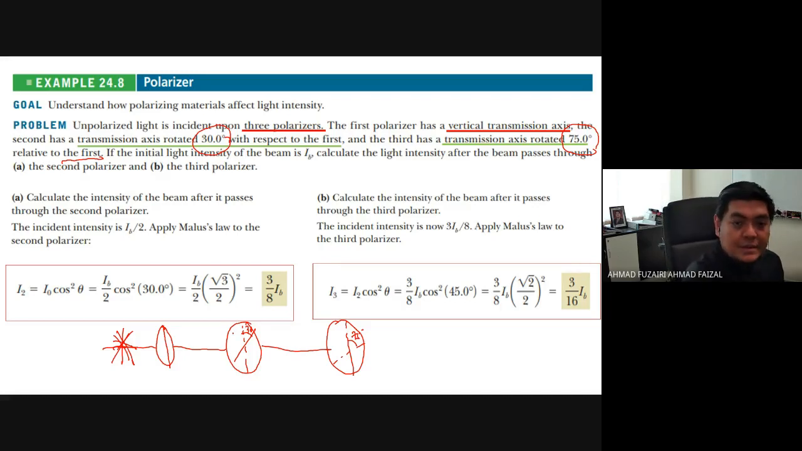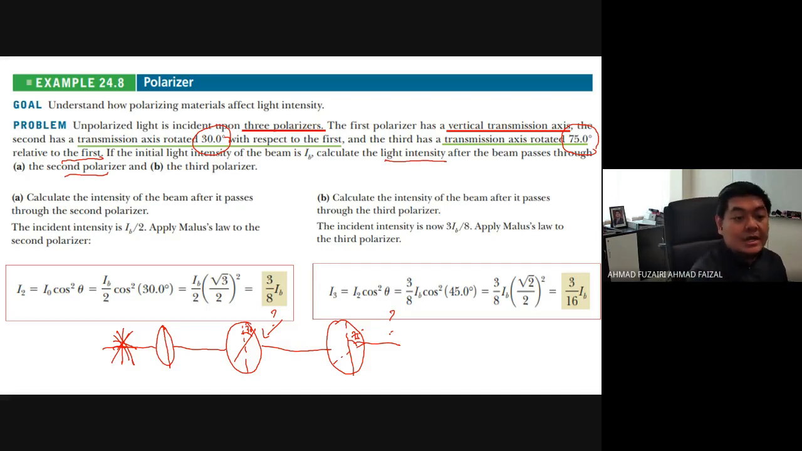So first of all, okay, apa yang berlaku? So soalan dia ialah, if the initial light intensity of the beam is IB. Calculate the light intensity after the beam passes through the second polarizer, which is yang ni. Maksudnya dia suruh cari apa yang berlaku selepas ni dan apa yang berlaku selepas ini. Soalan A tanya second polarizer, soalan B third polarizer. So how can we do?